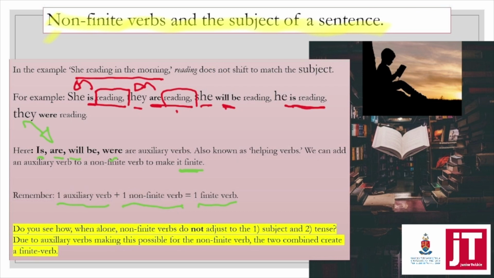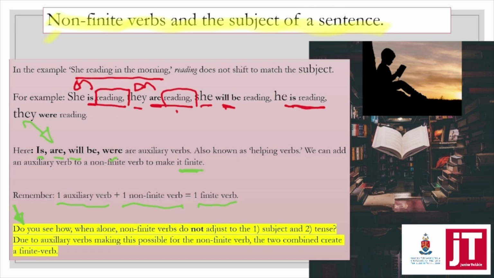Say you get a sentence and you can tell a verb is underlined, and let's just focus our attention to the bottom here, where the highlighted section is. Do you see how, when alone, non-finite verbs do not adjust to the subject and the tense? So if you see a verb that's not adjusting at all to how the sentence is read, if you change it to past tense, present tense, and future tense, and the verb stays exactly the same, you might have a non-finite verb on your hands.